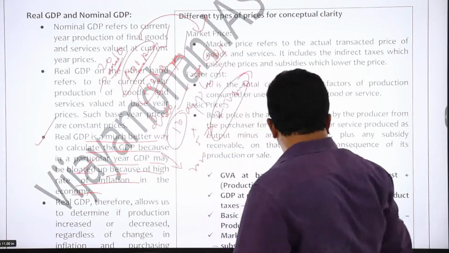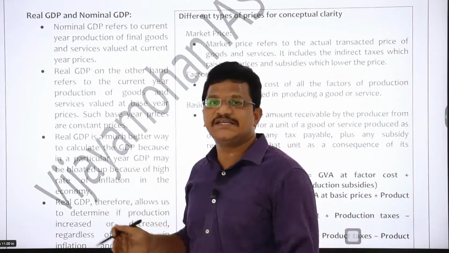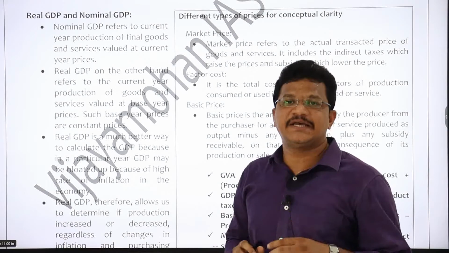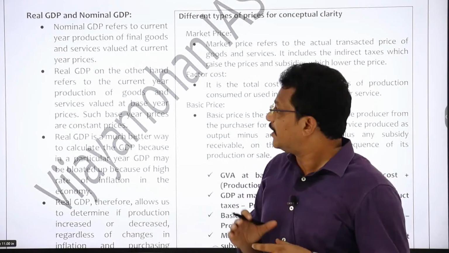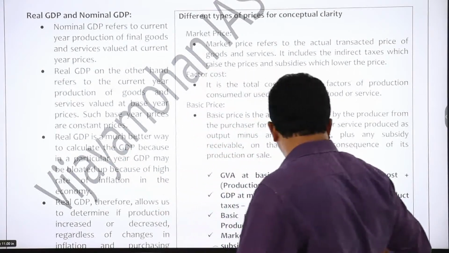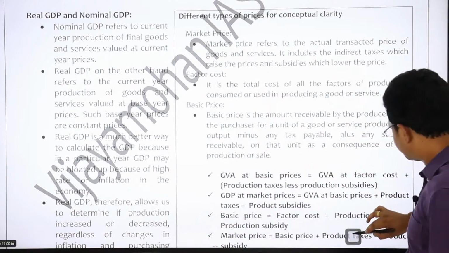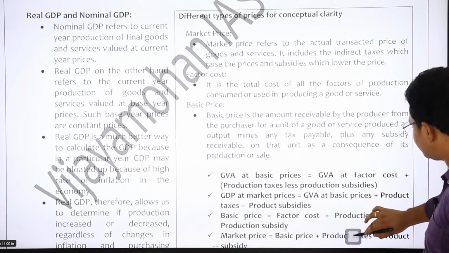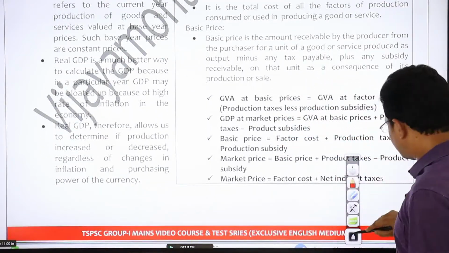So here, if you consider the nominal GDP, it is giving a wrong picture. That is the reason why real GDP is the right indicator for evaluating GDP, right?